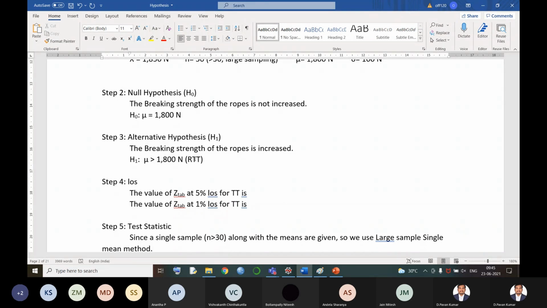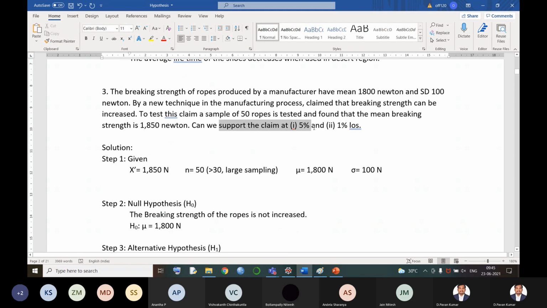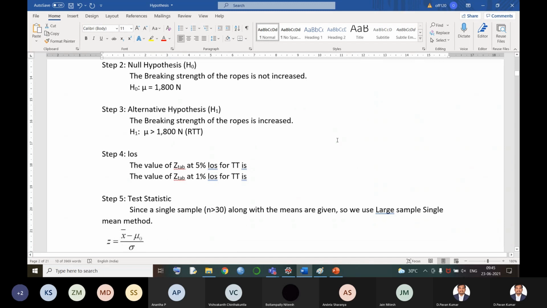Now based on this problem, we are going to find out our tabulated values first of all. Suppose we aim at 5% and 1%. He has given us both percentages, so instead of doing the problem two times, we'll do it in a single problem only. The value of Z tab at 5% LOS for right tail test is, and at the same time the value of Z tab at 1% LOS for right tail test is. So now let's find out these values.